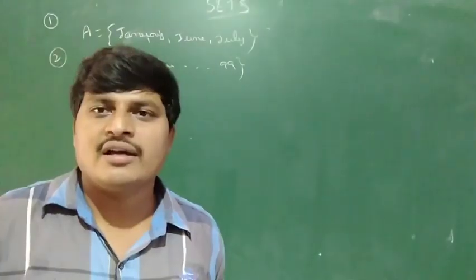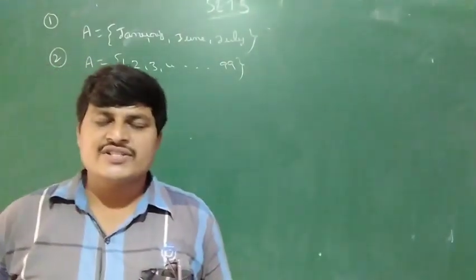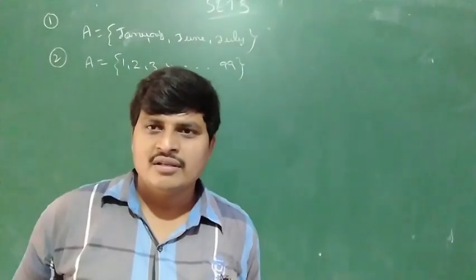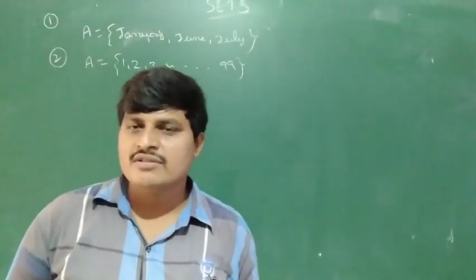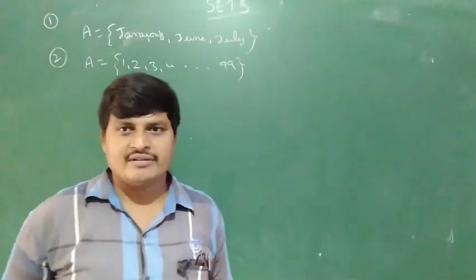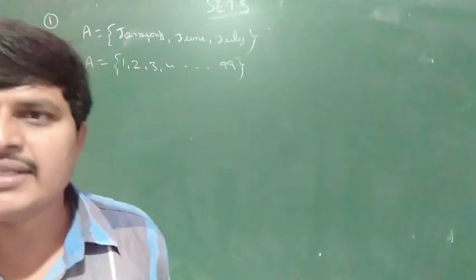Next, the collection of questions in this chapter. For example, in the sets chapter, how many questions are there? This is defined: 100 questions, 200 questions. It is defined. Okay.